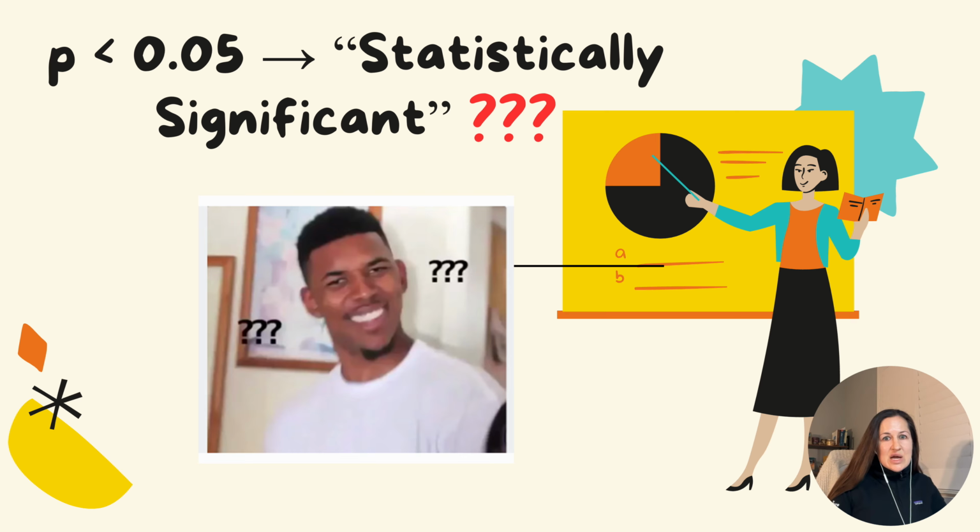You have probably heard someone say something like, "This result is statistically significant. P is less than 0.05." It sounds pretty official, right? But what does that number actually mean? The p-value is one of the most used and most misunderstood ideas in statistics. It's supposed to tell us how unusual our data would be if nothing interesting was actually going on. In other words, if the null hypothesis was true. But people often treat it like a stamp of approval saying, "This result is real," and that's not really what it does.